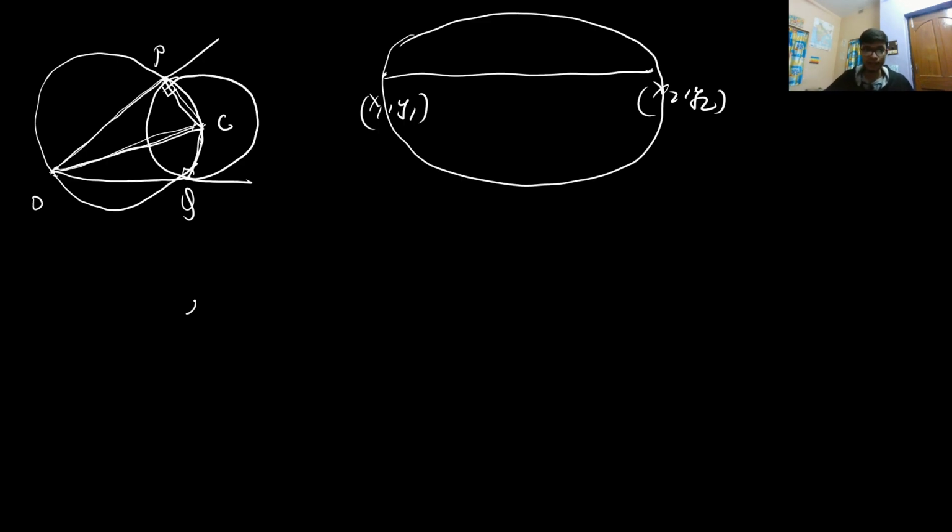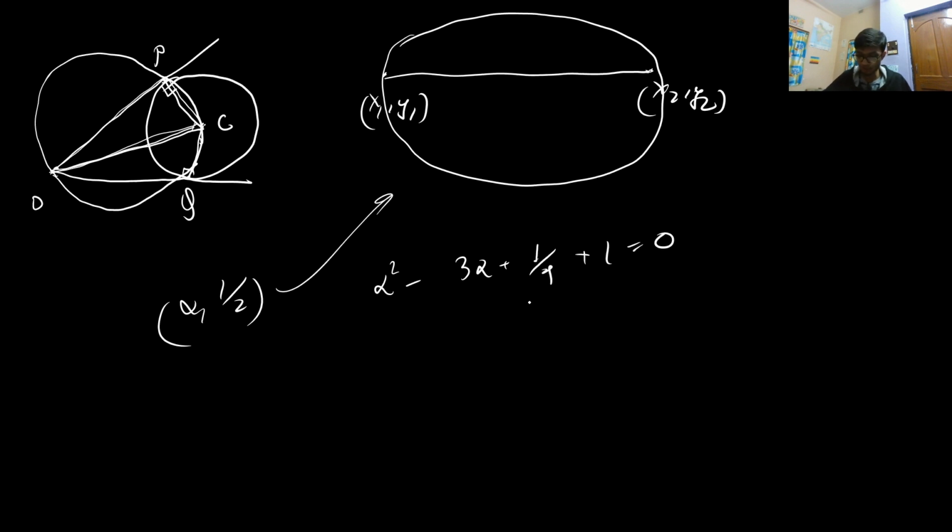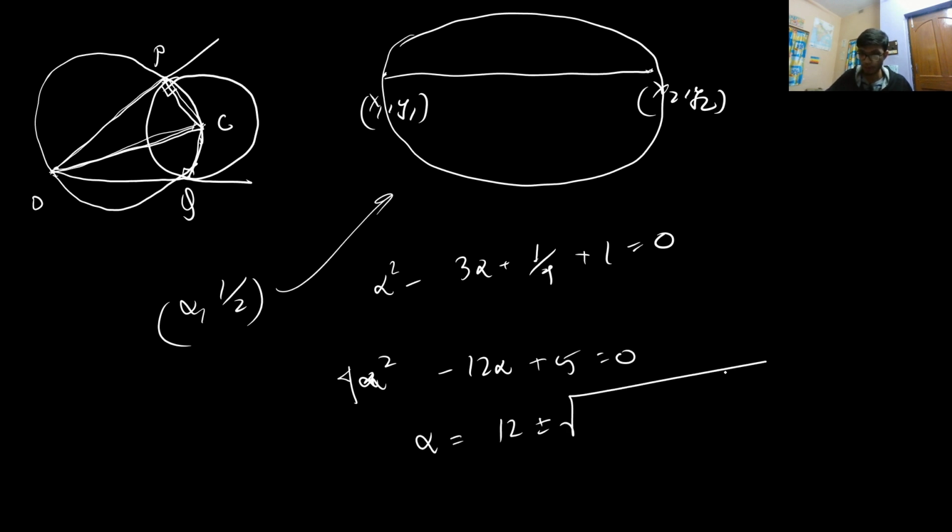And then I know that alpha comma 1 by 2 lies on this particular circle. So let us put it back. Alpha square minus 3 alpha plus 1 by 4 plus 1 is equal to 0. And from here I get a quadratic in alpha, that is 4 alpha square minus 12 alpha plus 5 is equal to 0. So from here the value of alpha is 12 plus minus root under 144 minus 4 times